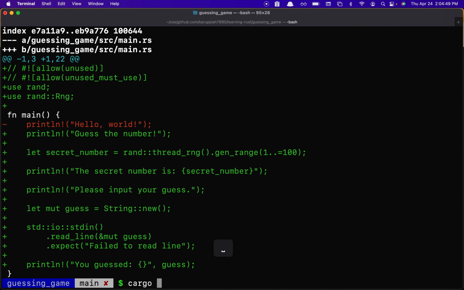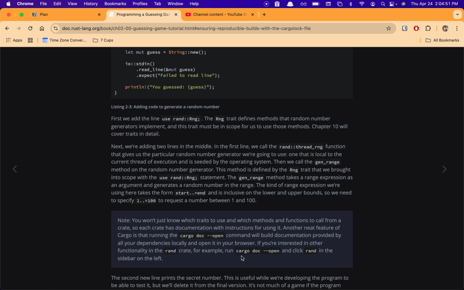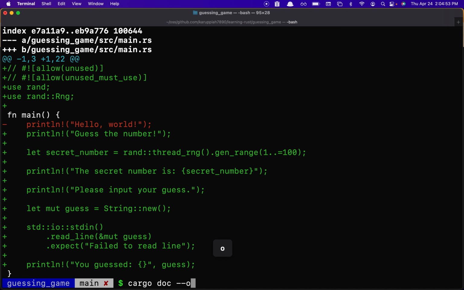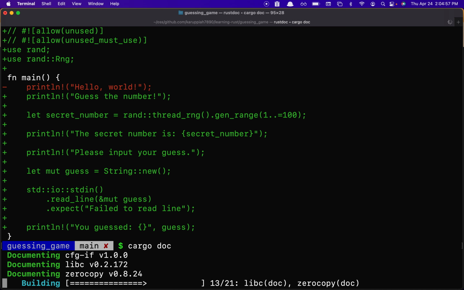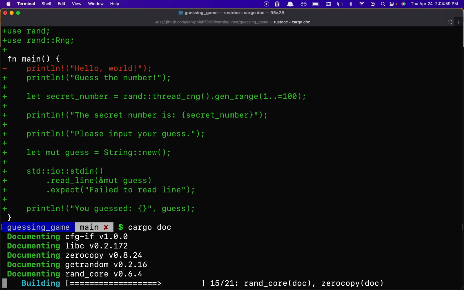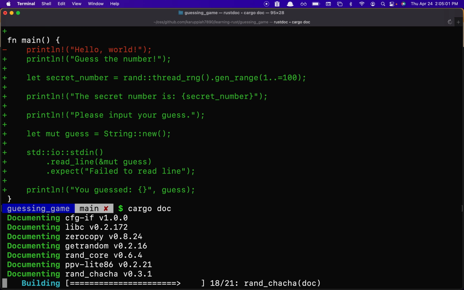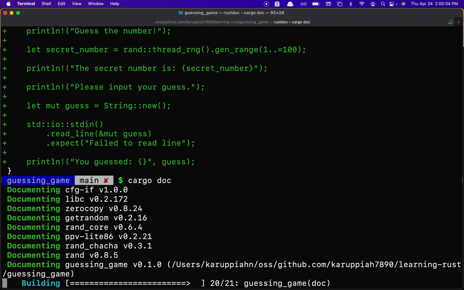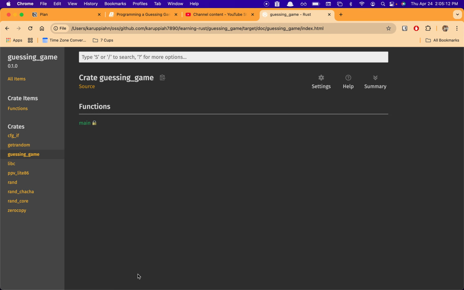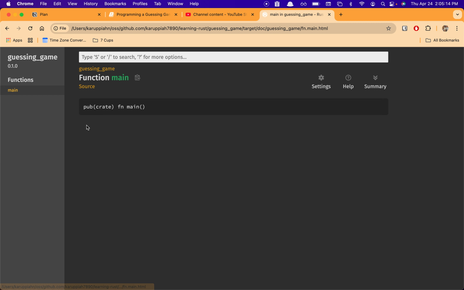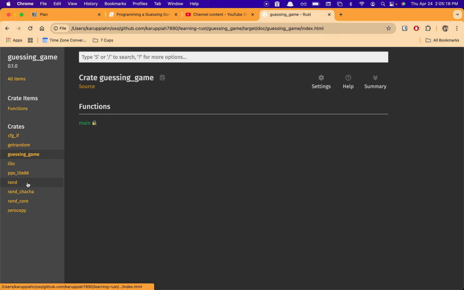So, cargo doc --open. I think if I don't do open, we have to open it manually. It's generating documentation only for the dependencies that we have, so we can just open it over here. As you can see, we have main, guessing game, and these crates.